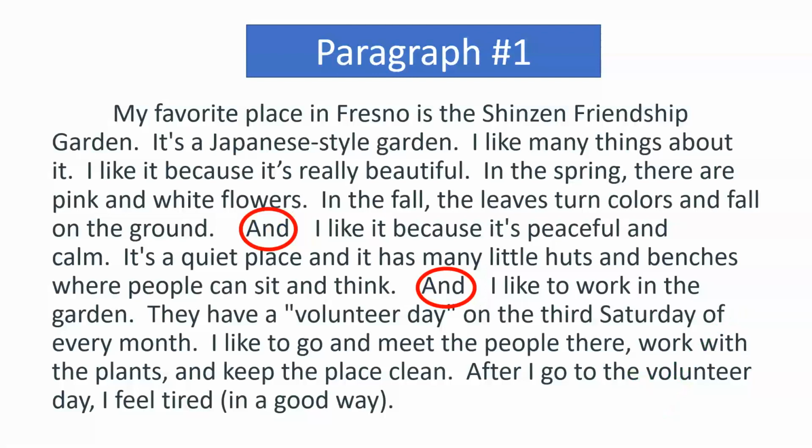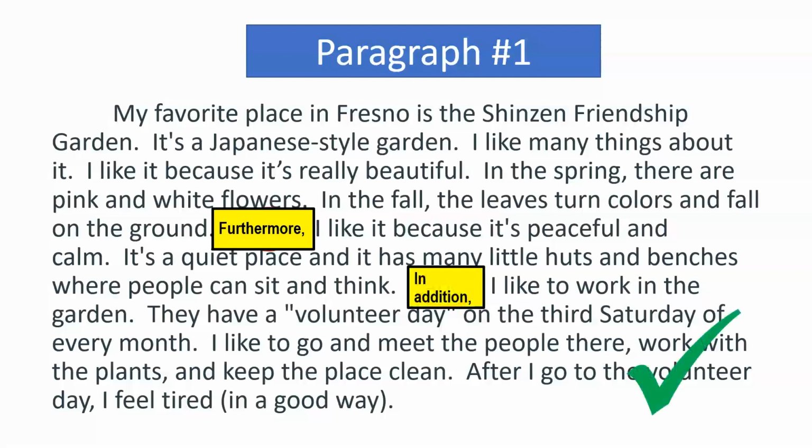But I can fix this problem in other ways. There's more than one correct answer. So I could say, furthermore, I like it because it's peaceful and calm. In addition, I like to work in the garden. That fixes the problem. Or, in addition, I like it because it's peaceful and calm. And moreover, I like to work in the garden. So all of those are correct ways to solve this problem.